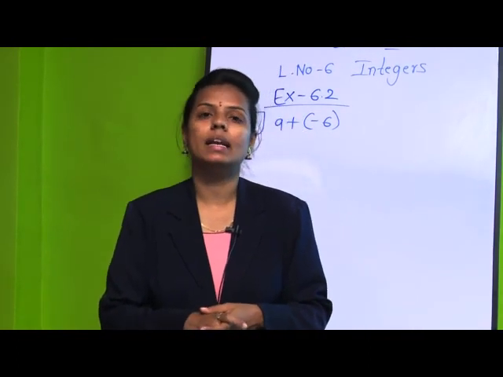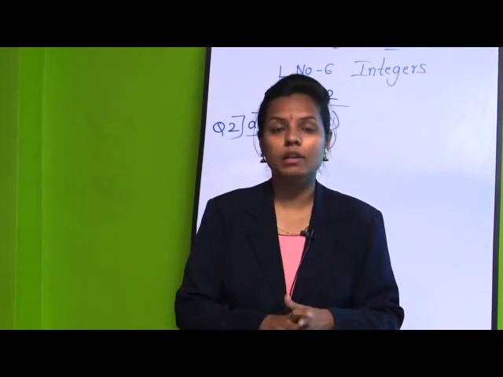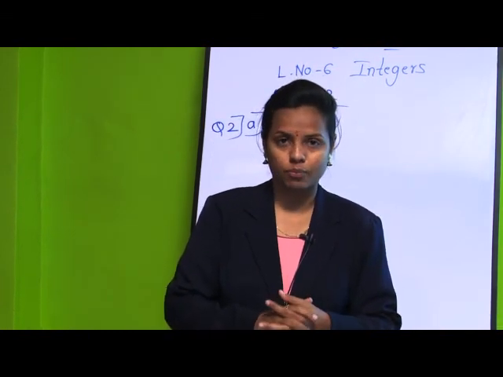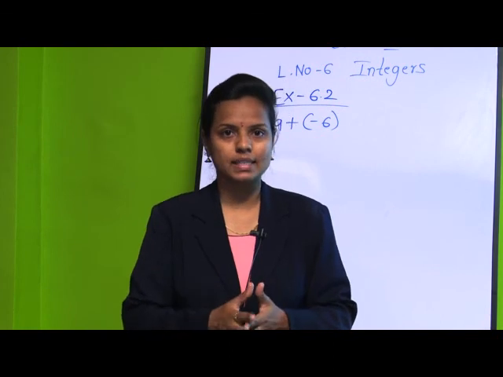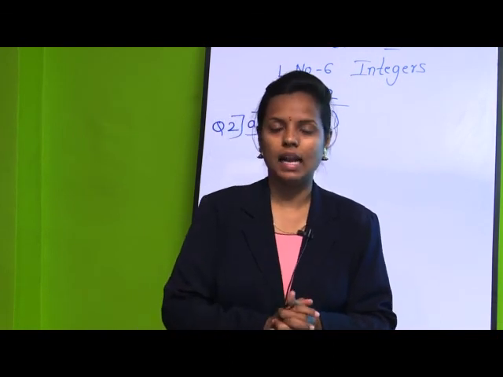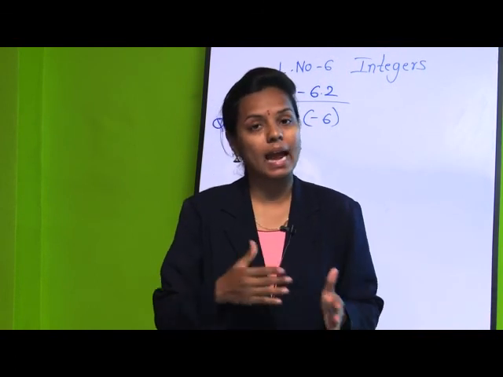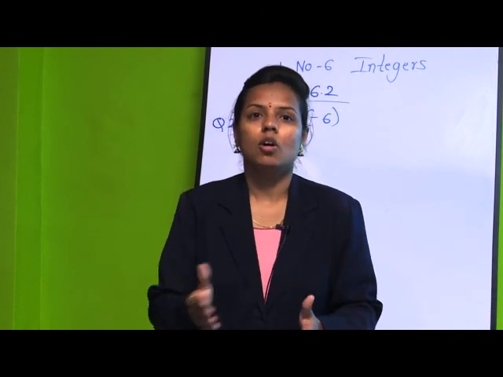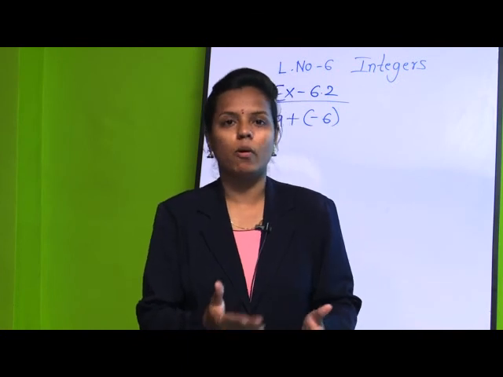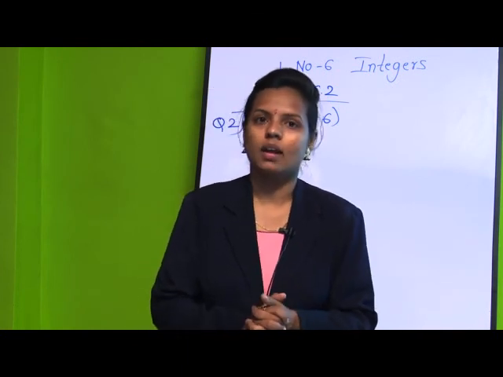You can solve all these examples today itself in your rough books for practicing. You will be perfect with that, and if you have any doubts regarding the number line and the integers and doing the operations of integers on a number line, you can ask any time.